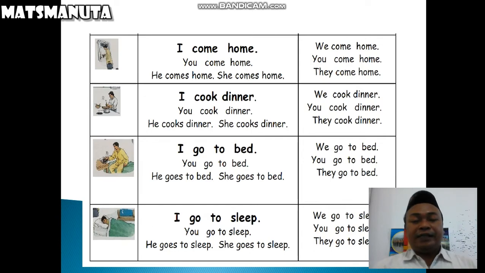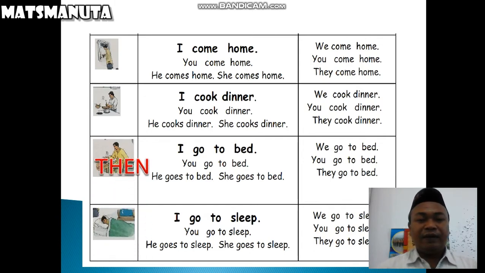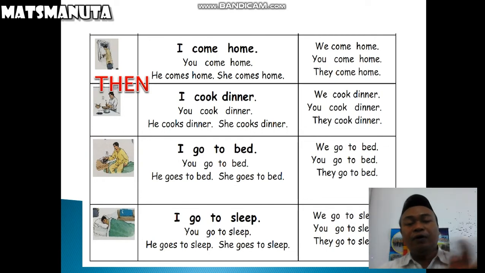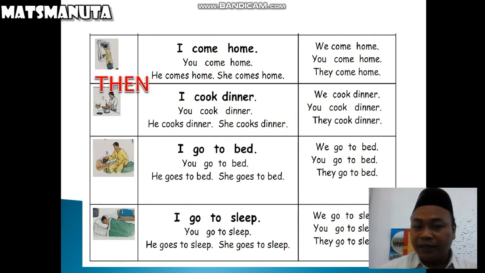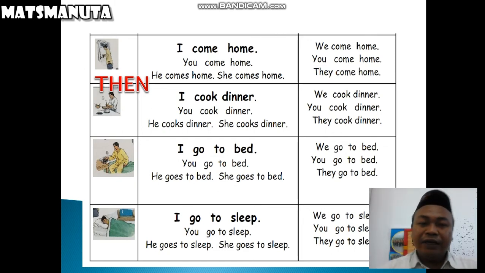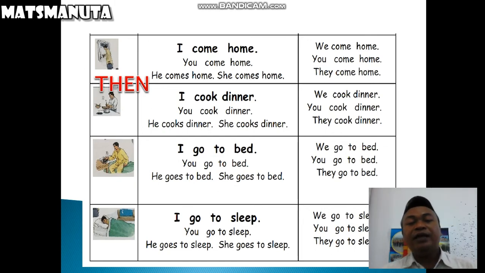Okay, let's combine the sentences. We use the connector then. For example, I come home, then I cook dinner. You come home, then you cook dinner. He comes home, then he cooks dinner. She comes home, then she cooks dinner.